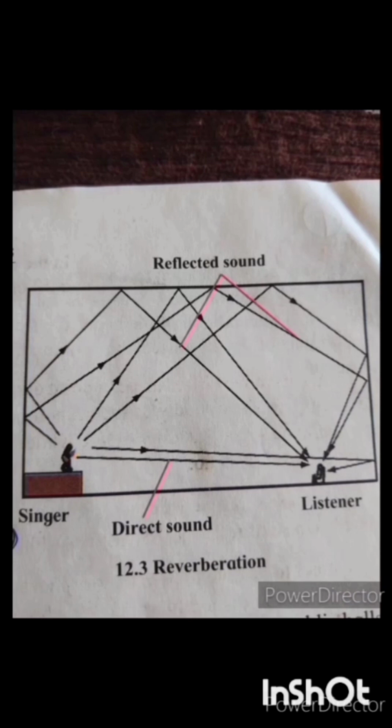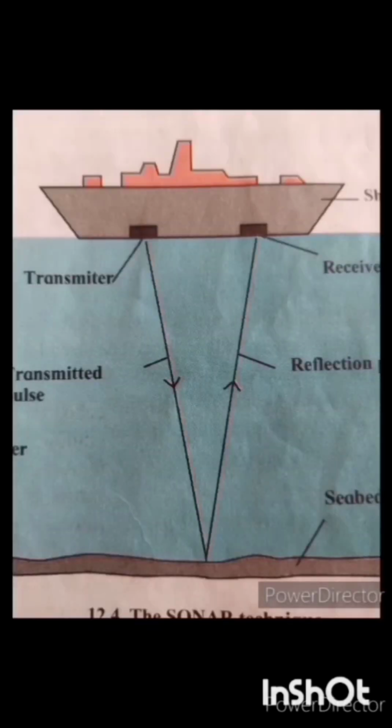What is an echo? An echo is the repetition of the original sound because of reflection by some surface. Echo can be heard multiple times due to continuous or multiple reflections. The Gol Gumbaz at Vijapur in Karnataka is an excellent example of this. Sound waves get reflected from the walls and roofs.